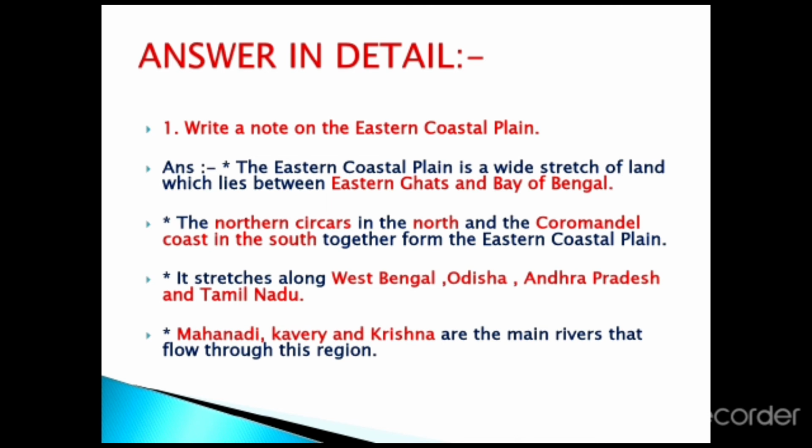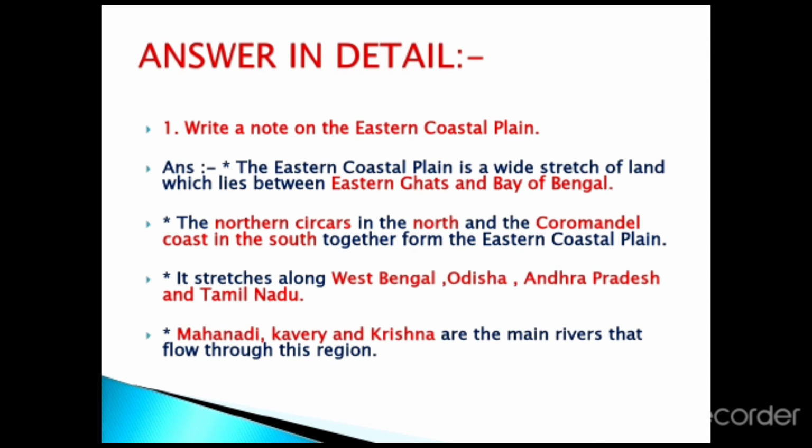Once again, I just repeat. The eastern coastal plain is a wide stretch of land which lies between the Eastern Ghats and the Bay of Bengal. The northern Circars in the north and the Coromandel coast in the south together form the eastern coastal plain. Third point, it stretches along West Bengal, Odisha, Andhra Pradesh and Tamil Nadu. Fourth point, Mahanadi, Kaveri and Krishna are the main rivers that flow through this region.